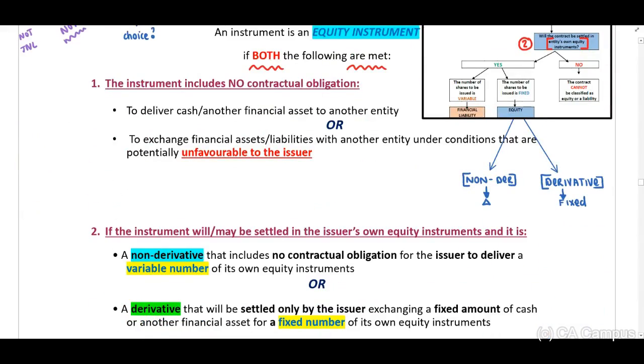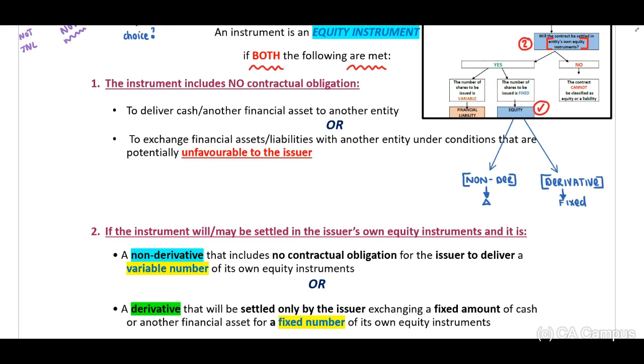This will be equity if non-derivative financial instruments include no contractual obligation for the issuer to deliver a variable number, or if the derivative financial instrument will be settled only by the issuer exchanging a fixed amount of cash or another financial asset for a fixed number of its own equity instruments.